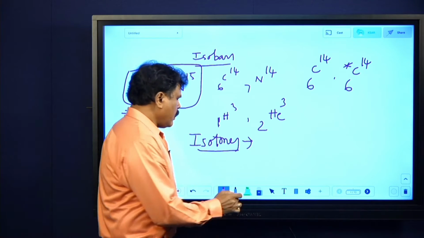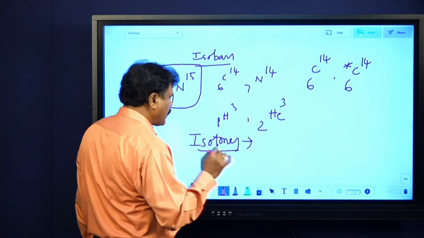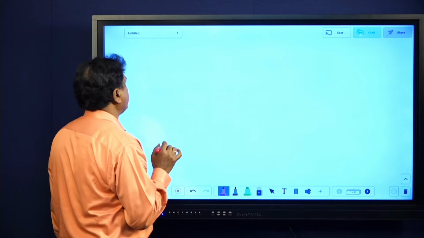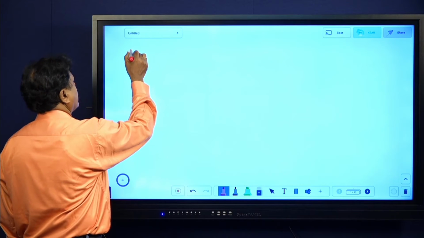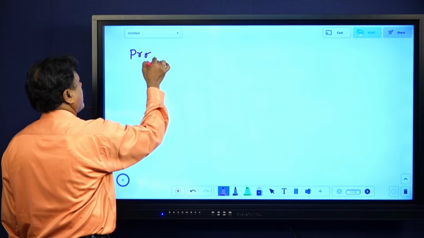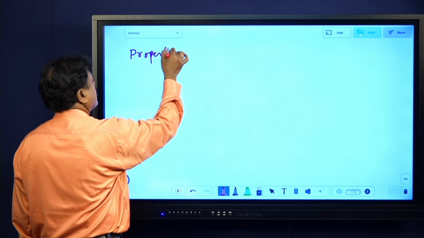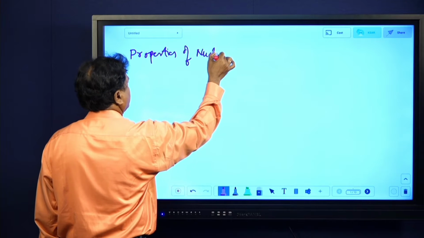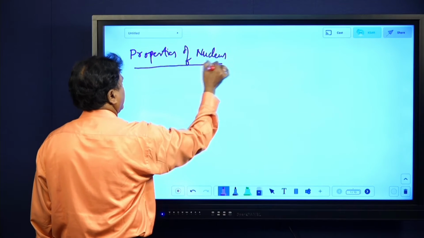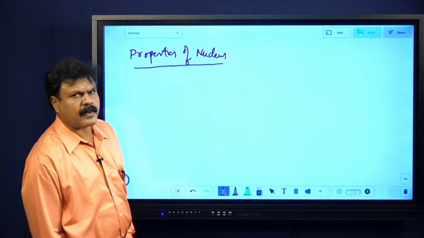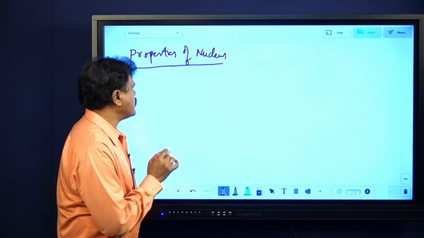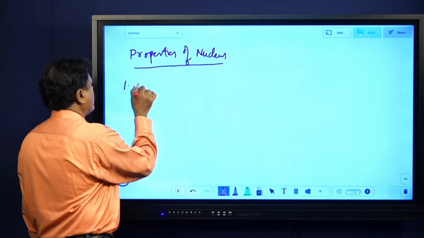Now, another very important 5-mark question, the first 5-mark question in nuclei: properties of nucleus. Be careful. General properties of nucleus or characteristics of nucleus, whatever it might be. The very first one, nuclear size.